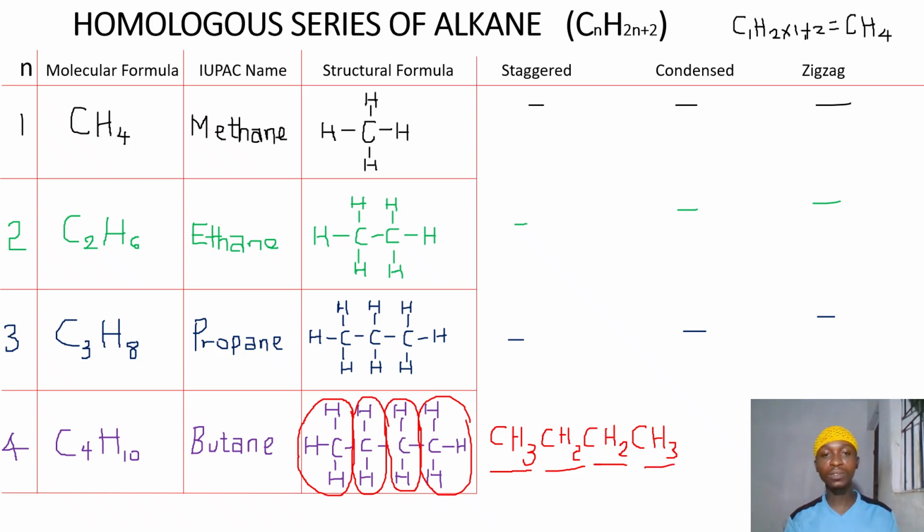And this is what chemists refer to as the staggered formula. Most of the time in exams, precisely our WAEC, NECO and UTME, this is how they usually write it. Then this can also be written in condensed form. Then how do they write that in condensed form? Okay, let's label this as staggered.